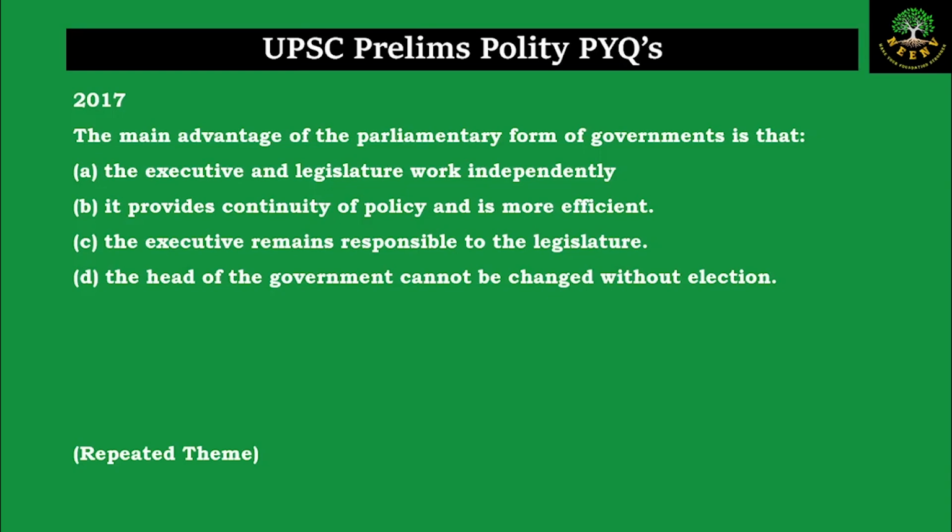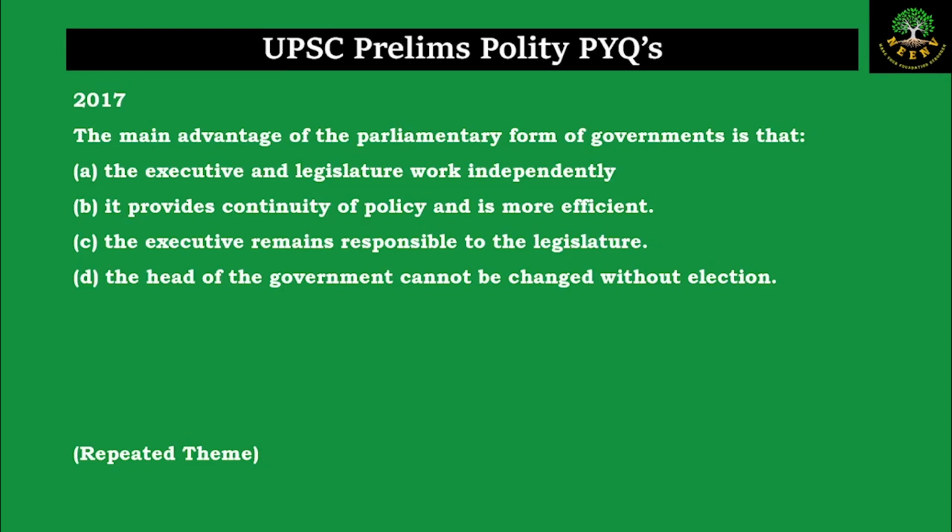Let us discuss the next question. This is from the year 2017. The main advantage of the parliamentary form of government is that, so this question on parliamentary form of government, it is a repetitive question. It has appeared 4 to 5 times in the previous years. Statement A, the executive and the legislature, they work independently. B, it provides continuity of policy and is more efficient. C, the executive remains responsible to the legislature. D, the head of the government cannot be changed without an election. The main advantage of parliamentary form of government is what?